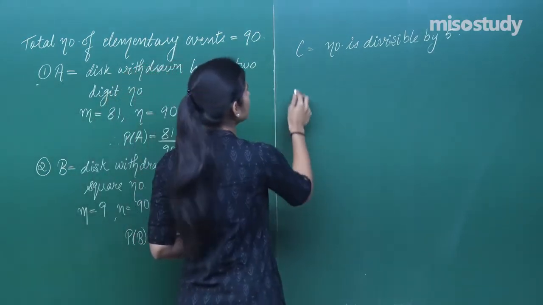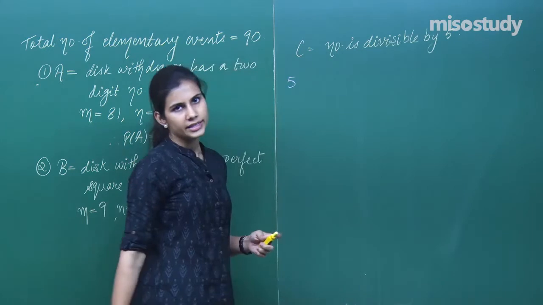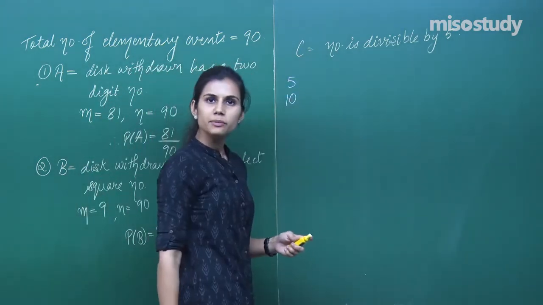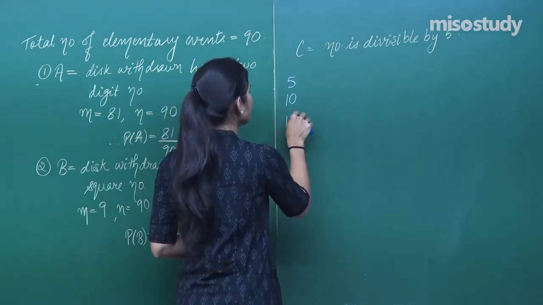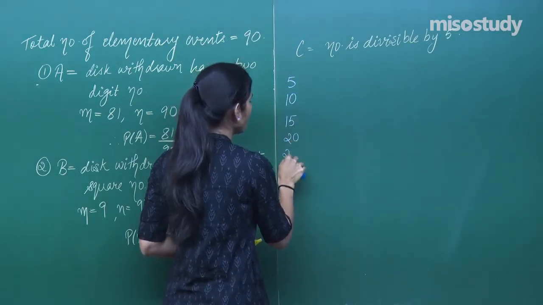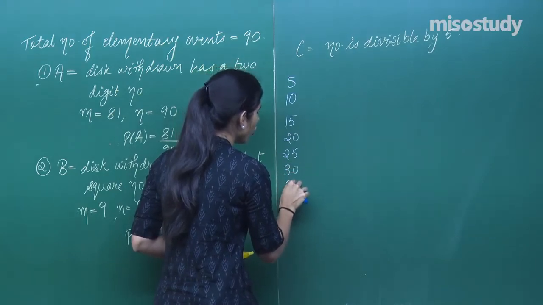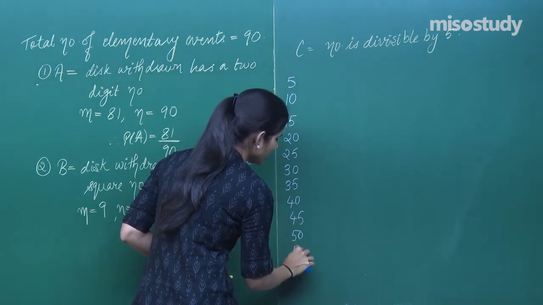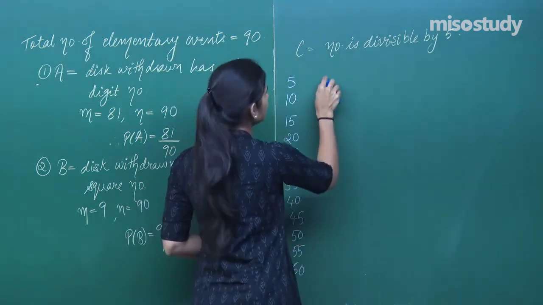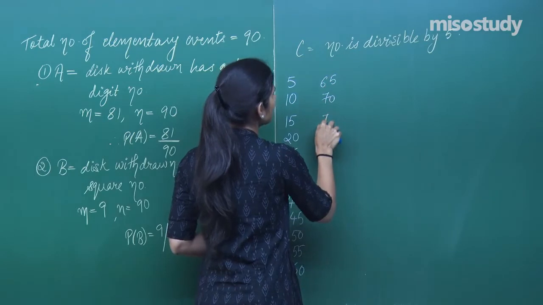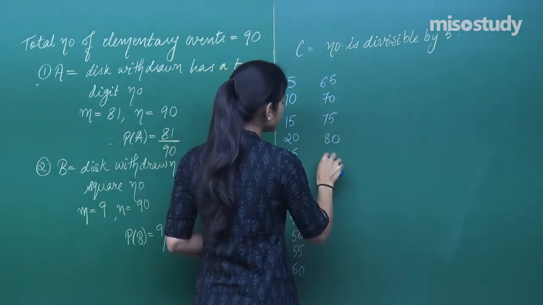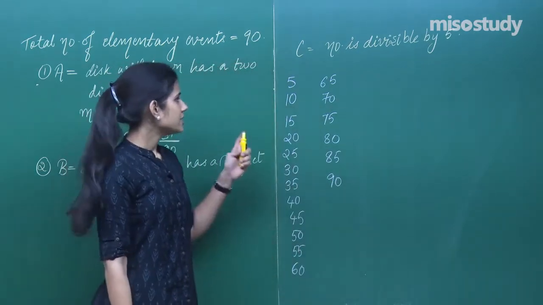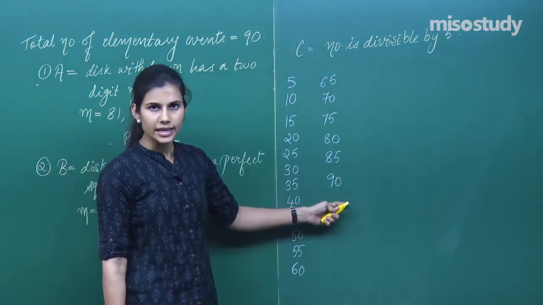If the disc withdrawn is having a number 5, then yes, it is divisible by 5, or it should have number 10, then it will be divisible by 5, or it should have the number 15 on it, or 20, or 25, or 30, or 35, or 40, or 45, or 50, or 55, or 60, or 65, or 70, or 75, or 80, or 85, or 90, and stop. Because discs at the max have only numbers till 90.